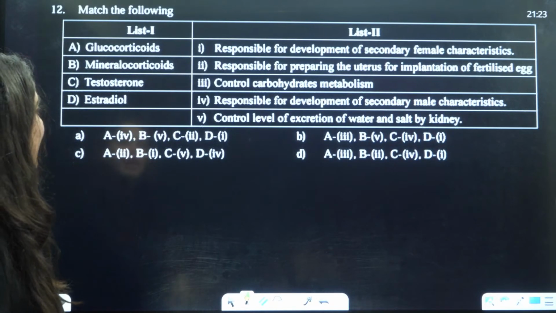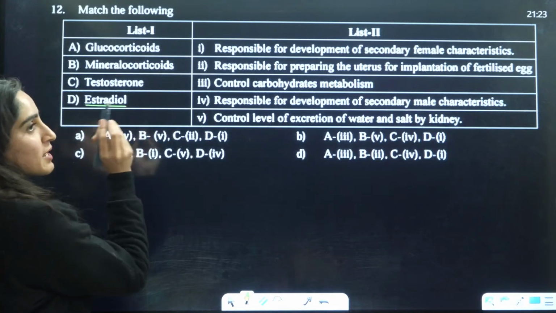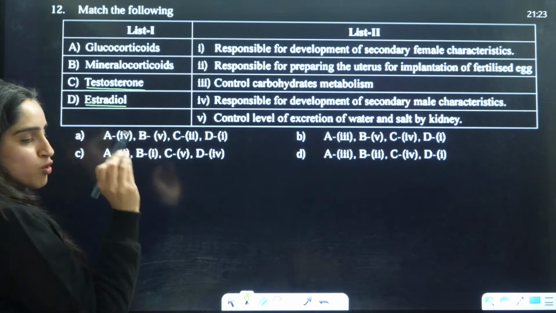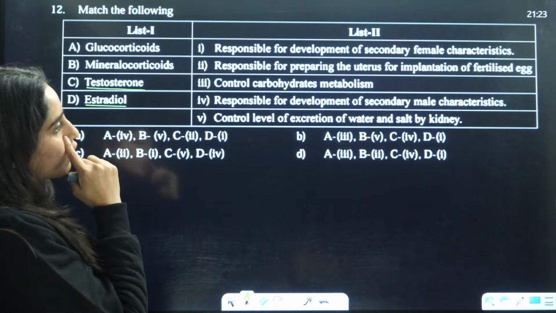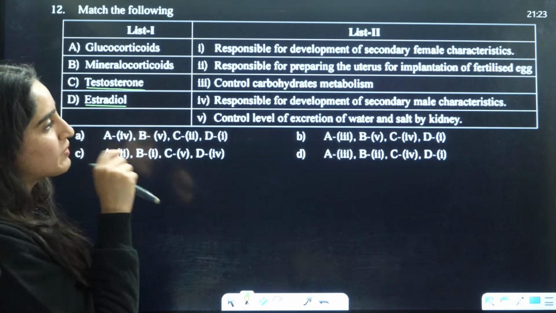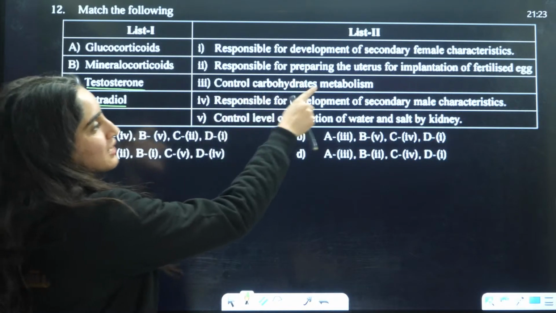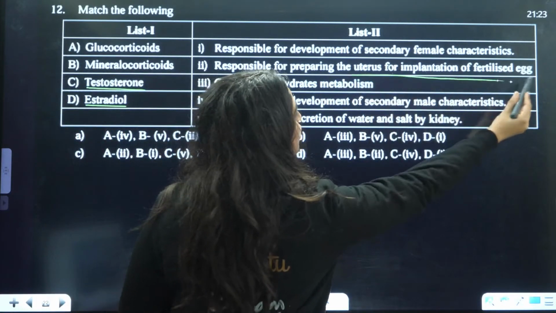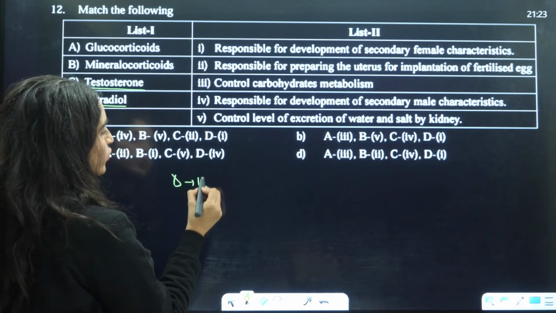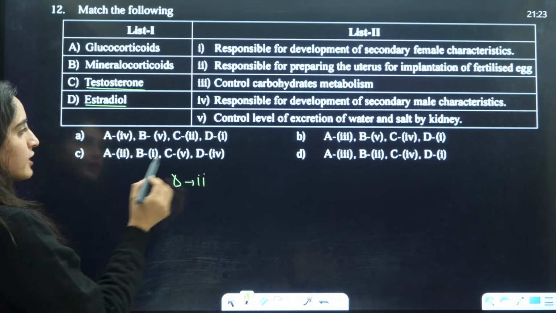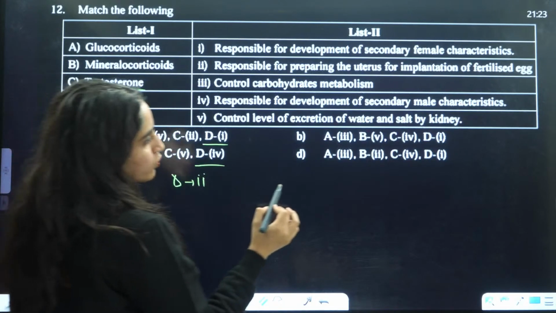If you talk about estradiol, that is a female hormone, and testosterone is a male hormone. Estradiol is basically a female hormone that is preparing the uterus for implantation of fertilized egg. So that means we can say D is for 2. Wait a minute.